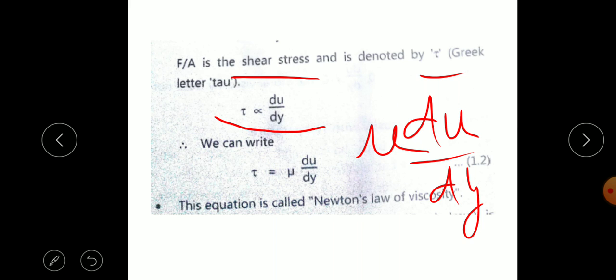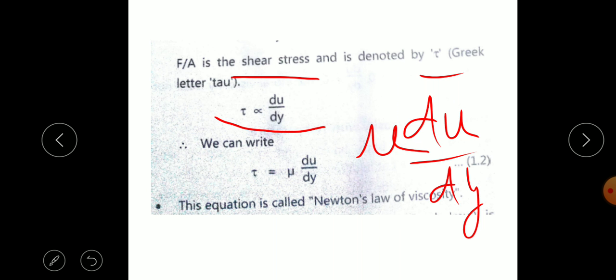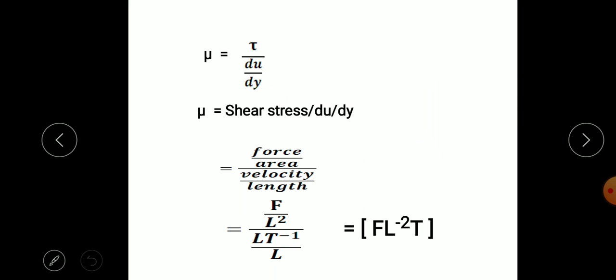So next we can obtain the units of the viscosity. Here the constant of proportionality mu is called the dynamic viscosity. So mu is equal to tau, shear stress, upon du by dy. Shear stress is nothing but force per unit area, du is the change in velocity, dy is the length.